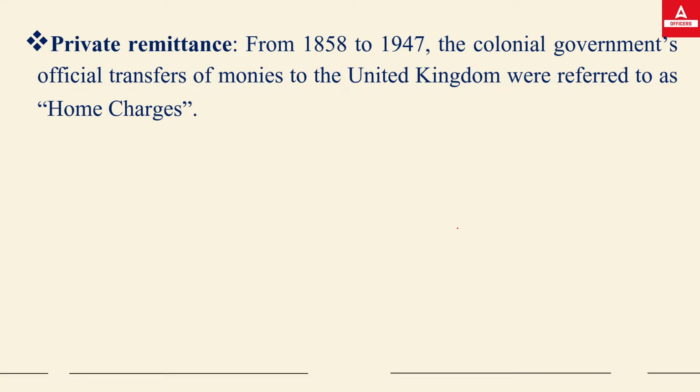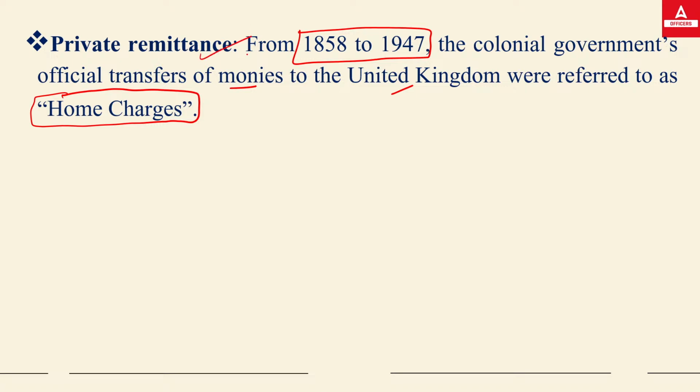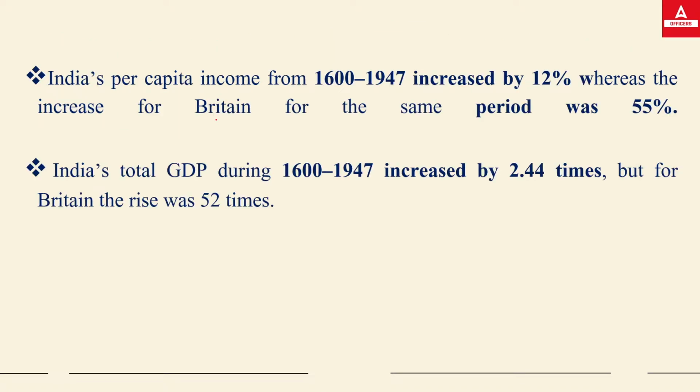So the money they used to take from India to abroad was represented as home charges. They were taking monies from 1858 to 1947 as their salaries. That was the private remittances from India to UK that have been represented as home charges. And this is also one of the important points of this chapter. We have seen questions on it in 2020 as well as in October 2020. So home charges is also important for the paper.